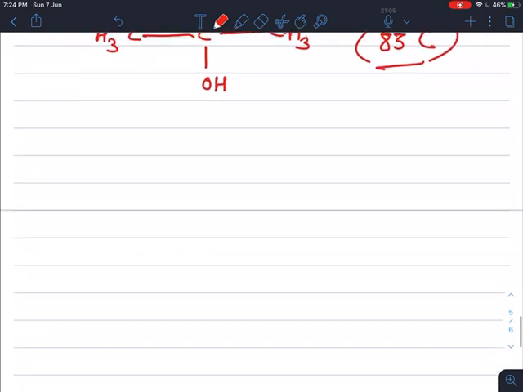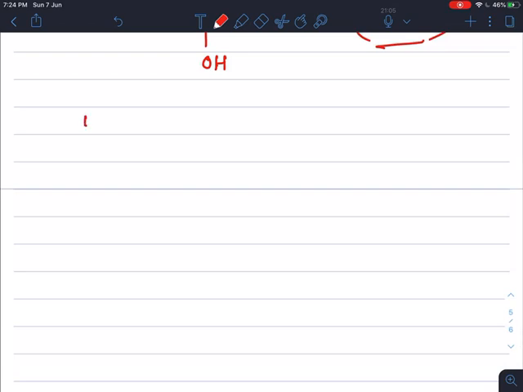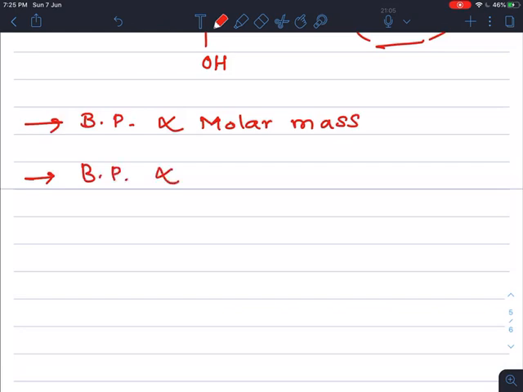So according to this, the first rule is that the boiling point of alcohols is directly proportional to its molar mass, meaning molar mass increases, boiling point increases. Second, boiling point is inversely proportional to branching. So branching increases, boiling point decreases. So this is about the boiling point of the different alcohols.